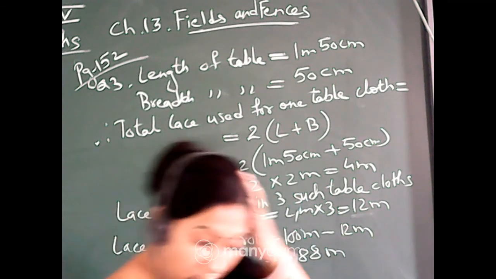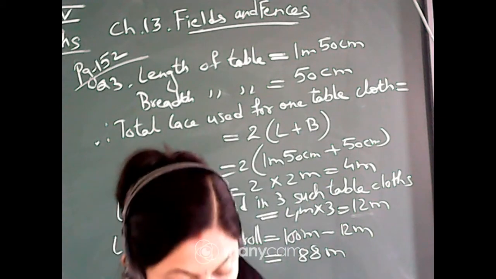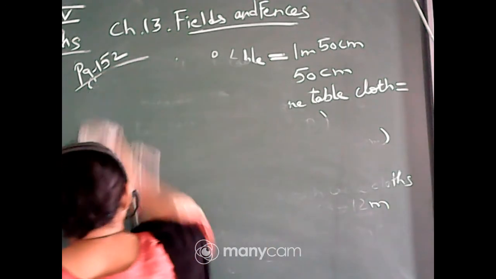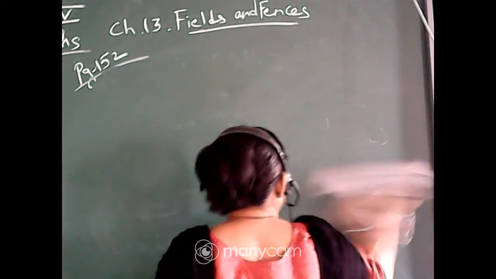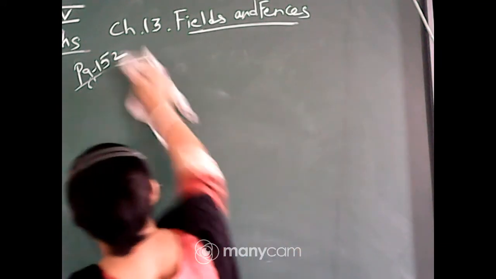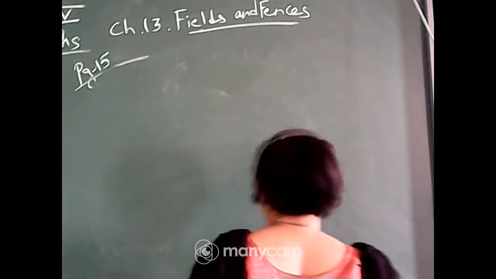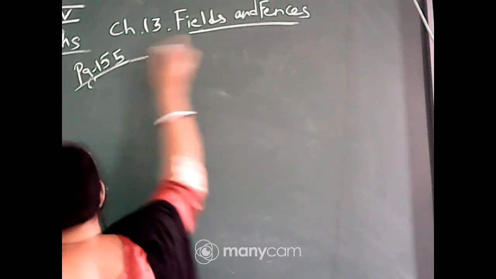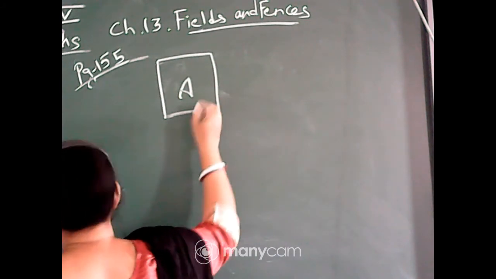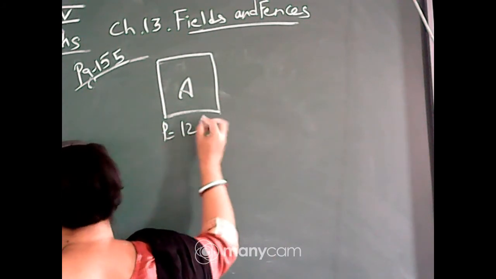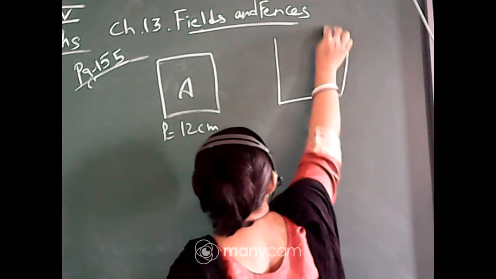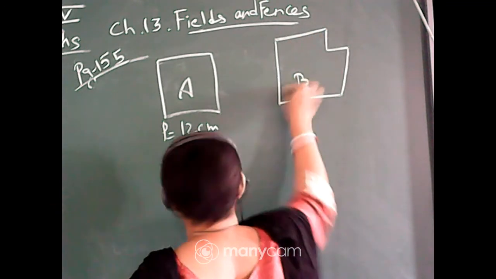So let us do this one. This is 155. The first one, this square A, its perimeter is given as 12 centimeter. Okay, we have to find the perimeter of this square B, isn't it?